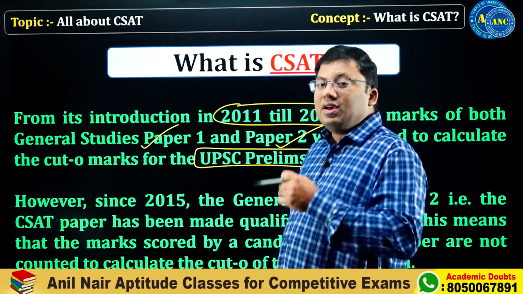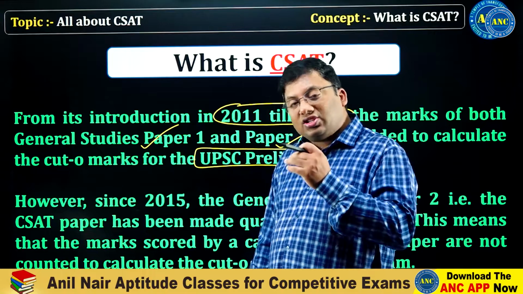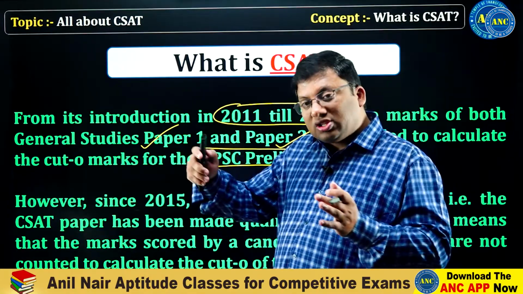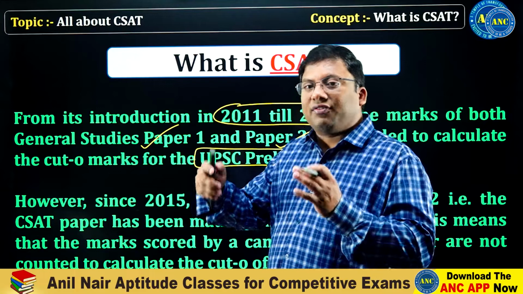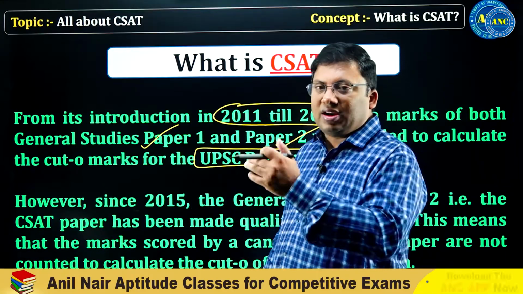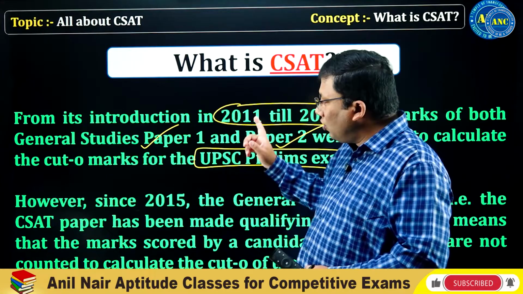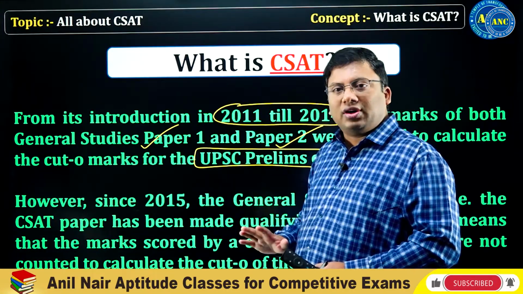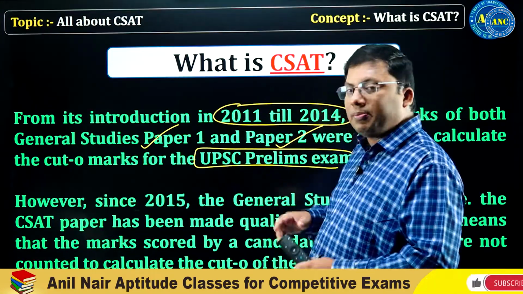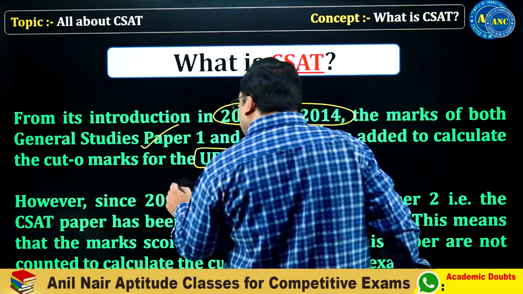A student would write General Studies Paper 1 and General Studies Paper 2, both the scores were added, then the cutoff was calculated, and then the next level of elimination process used to happen. So initially from 2011 to 2014 this was the process, but from 2015